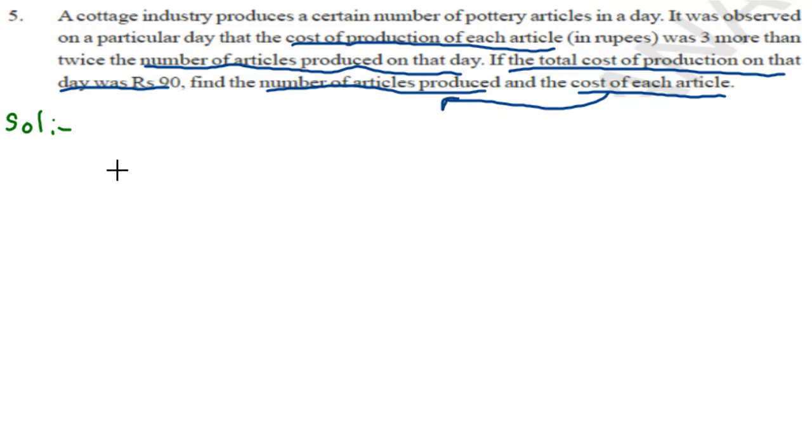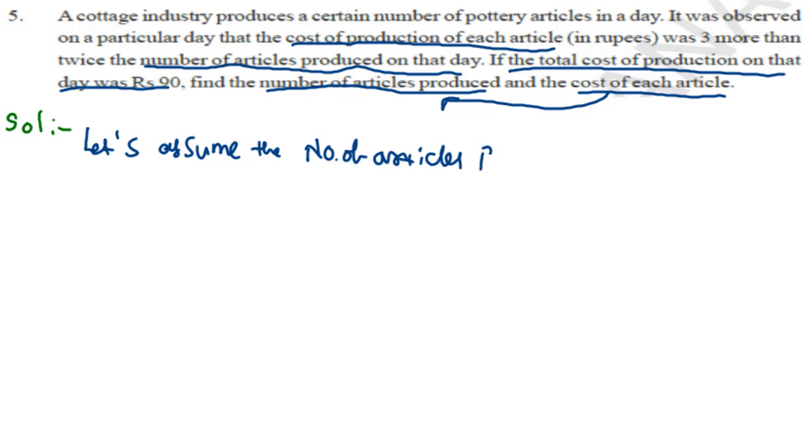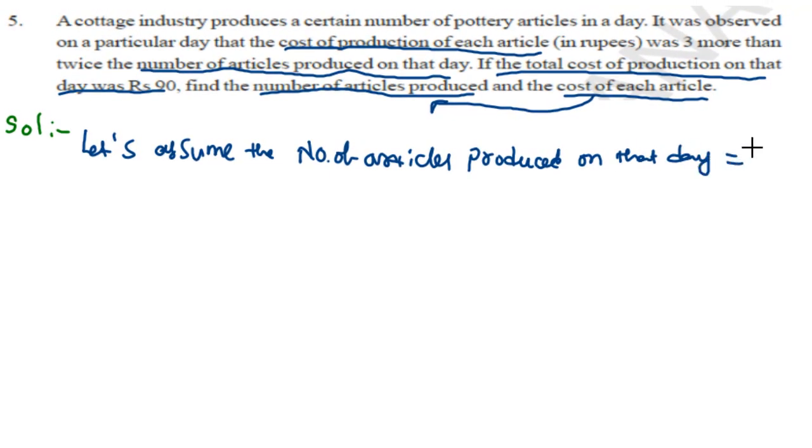So here, let's assume the number of articles produced on the day as X. So here X is what? X is the number that represents the number of articles produced on that day. So how many articles they produced on that day? We are assuming it as X.